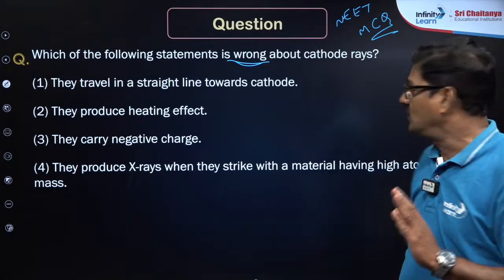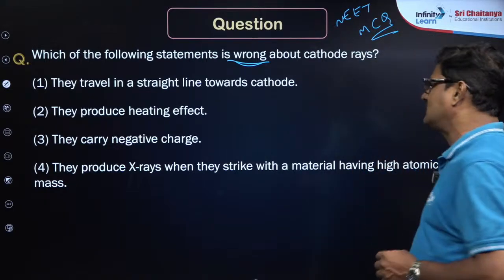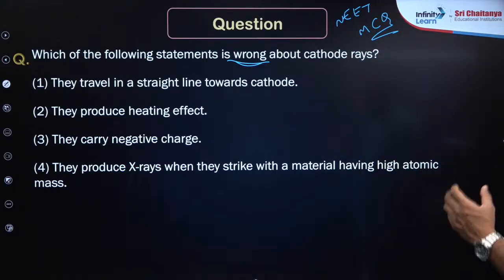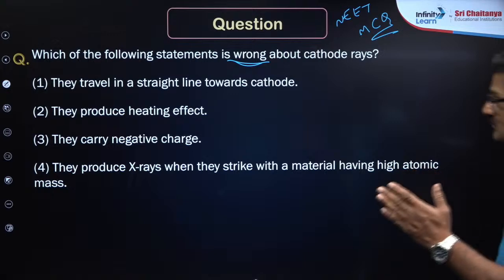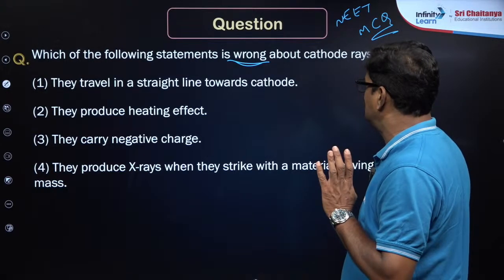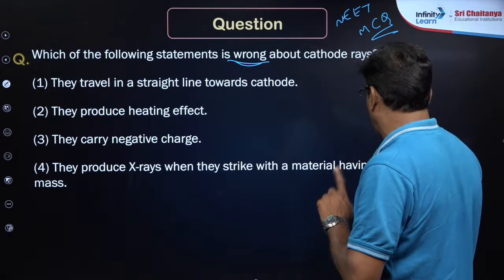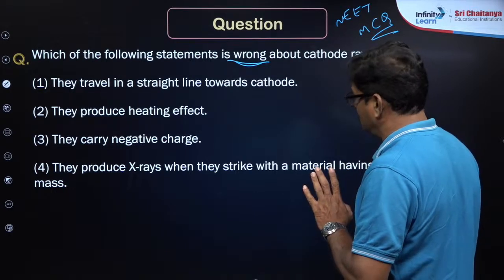So, here: they travel in a straight line towards the cathode, correct. They produce heating effect when they hit some source of heavy metal, correct. They carry negative charge and they produce X-rays when they strike a metal having higher atomic mass. This is correct.